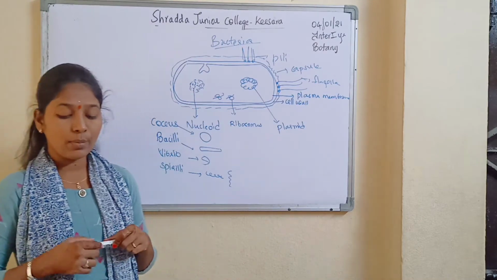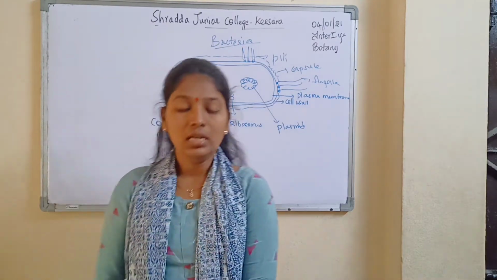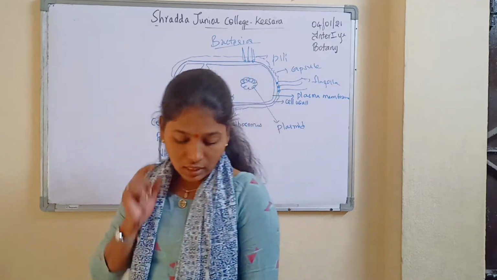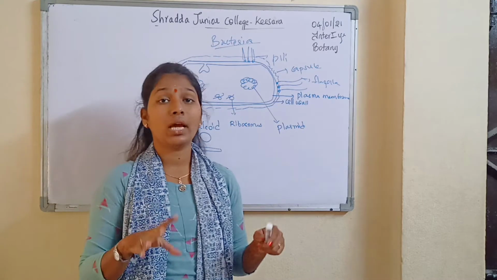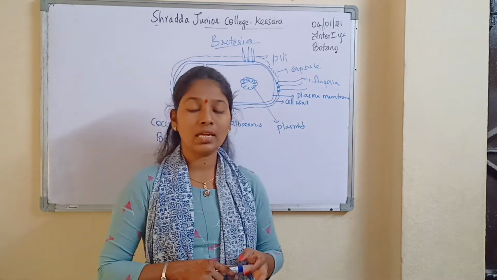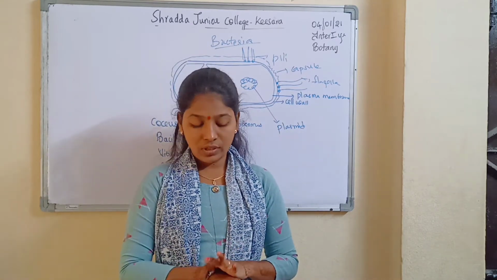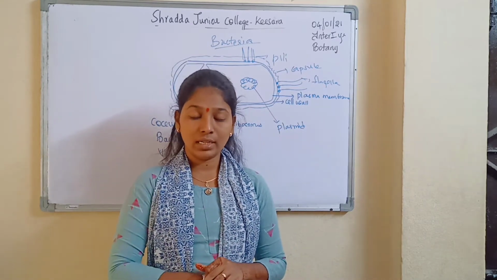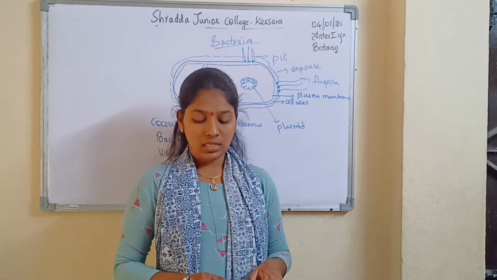Now we will discuss about the structure, its internal structure. So bacteria, we have done with our size, shape. Now we will discuss about the types. Types of bacteria are two types, that is gram-positive bacteria and gram-negative bacteria. So if we discuss about the gram-positive bacteria, it retains purple color when stained.